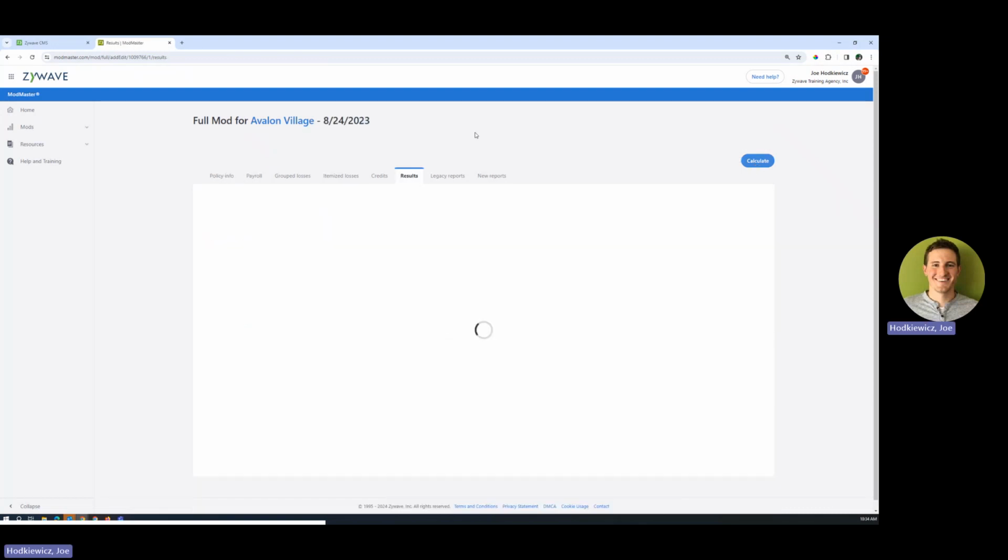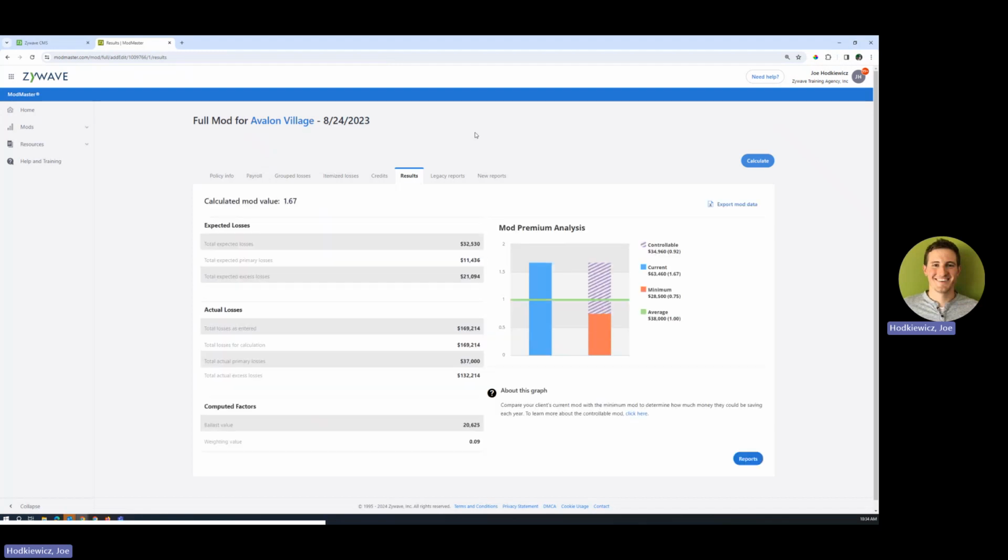Now, the reason I did that is because you're now correlating the mod change and fluctuation to a premium or a dollar amount. So you can see here on the right-hand side, the controllable mod is 0.92, their average mod is 1, $38,000 what I put in. So what they're saying is the controllable tangible amount of what Avalon Village can control in this instance is $34,000. It's really important to put that dollar amount in there. If you're going to put in any manual entry, that's what you would want to do.